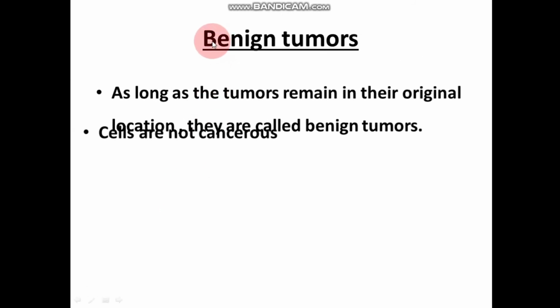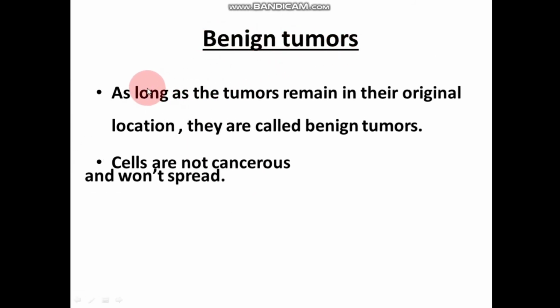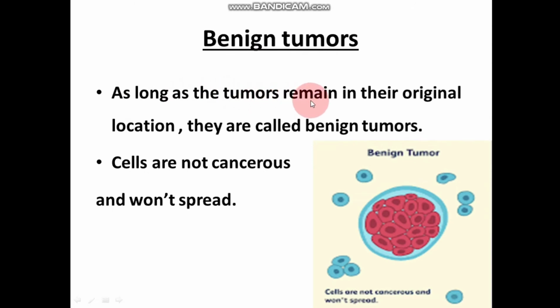Now, benign tumors. As long as the tumors remain in their original location, they are called benign tumors. The cells are not cancerous and won't spread. This is the characteristic of benign tumors. In the cell you are watching, this red portion is indicating that it is a benign tumor. It is located in one place.